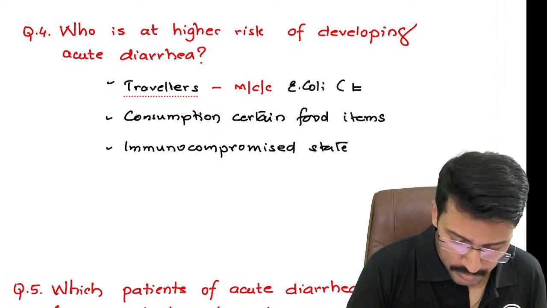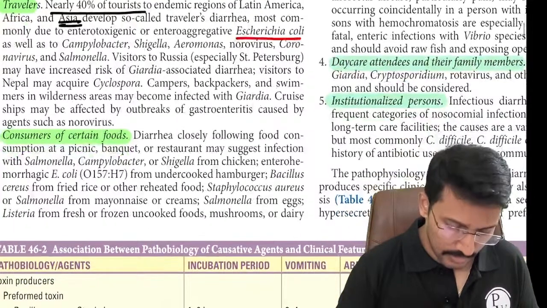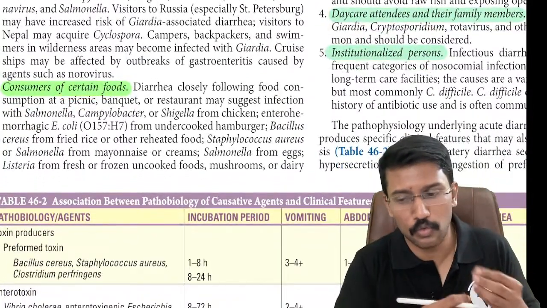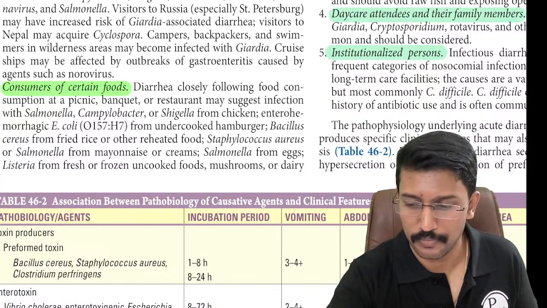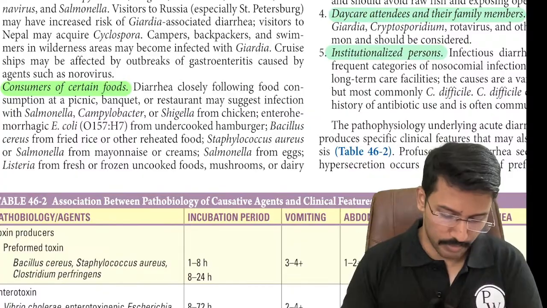coli. To be more precise, it is the enterotoxigenic E. coli or ETEC, which is the most common organism. The second risk factor is those who consume certain foods, right? Those foods increase the risk of developing diarrhea. And among them, there are a few points to remember.